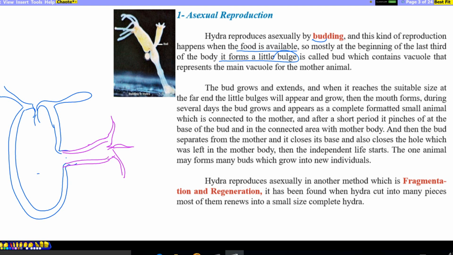It is made up of two layers like the mother, the body cavity looks like the mother's, a mouth is formed to take in food, and it has tentacles to capture food, which means the animal is ready for an independent life.